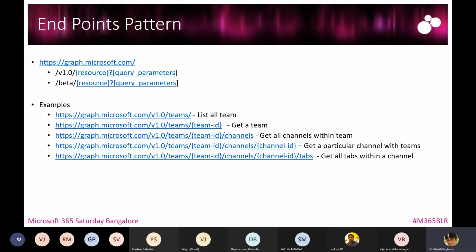Similarly, the pattern follows. Once you wanted to get information about a particular channel within a team, it is slash teams, team ID, slash channels, and then you pass the channel ID. And if you wanted to get all the tabs within the channel, as I said, tabs are part of the channels and not part of the teams. If you wanted to get all the tabs installed for a particular channel, this is the pattern you have to follow. This is just for your information, you don't need to remember everything. There is a good amount of documentation available from Microsoft itself, and there is a Graph Explorer which we will be seeing in a while.